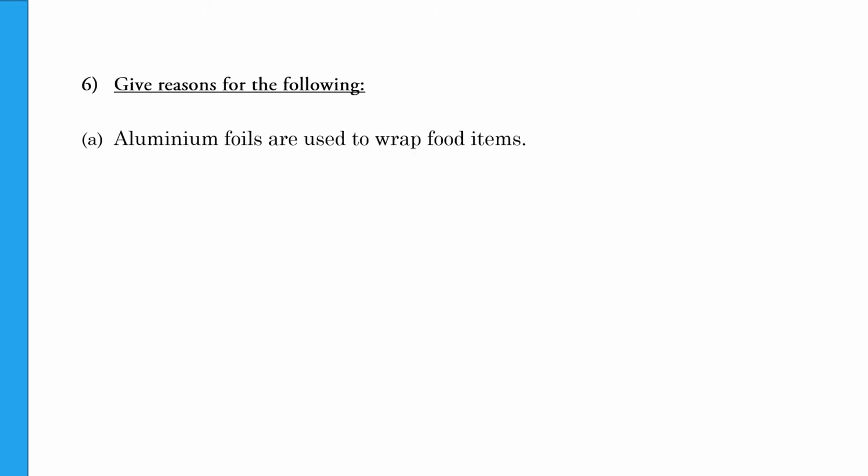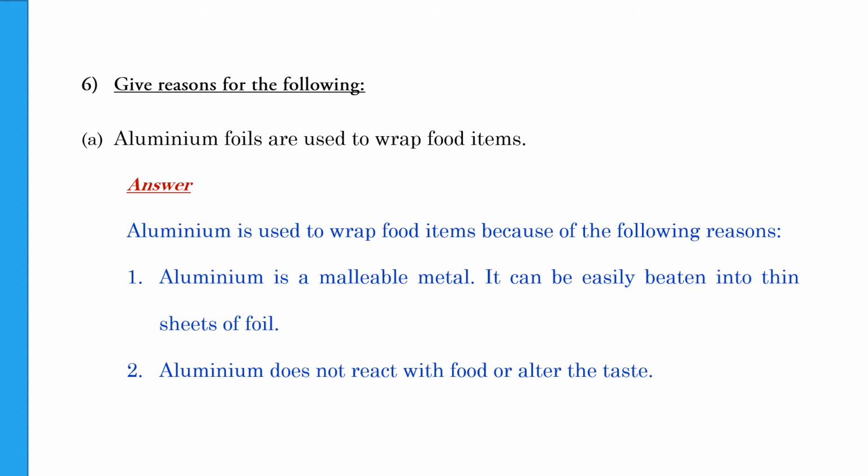Give reasons for the following. Aluminium foils are used to wrap food items. There are 2 main reasons why aluminium foils are used to wrap food items. The first reason is that aluminium is a malleable metal, means it is easy to be beaten into thin sheets and it is easy to make foil out of aluminium.